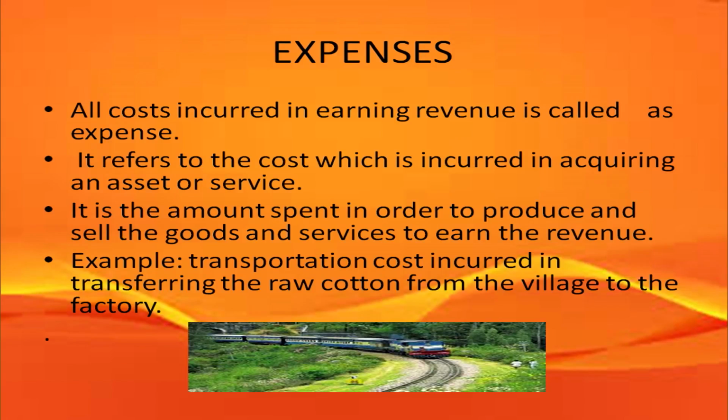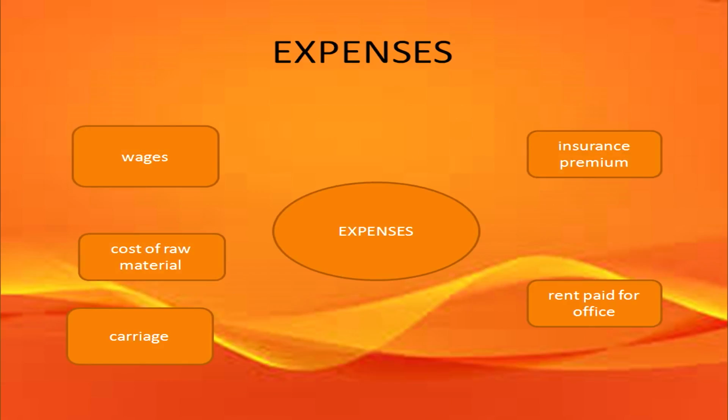Then comes the item of expenses. What are expenses? All cost incurred in earning revenue is called an expense. It refers to the cost which is incurred in acquiring an asset or a service. It is the amount spent in order to produce and sell the goods and services. Example, transportation cost incurred in transferring the raw material. So, some of the items of expenses can be wages, cartage, rent paid for the office or for the factory,